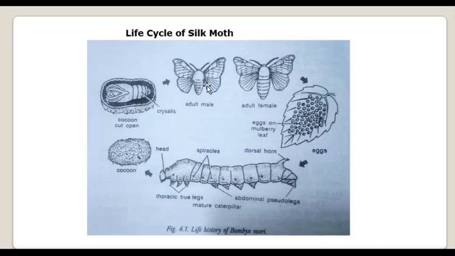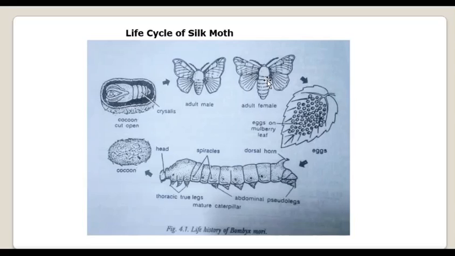So what do you mean by wingspan? When wings are fully spread, they measure from one broader margin to the other broader margin, right? From margin to margin, this wingspan measures about 4 to 6 centimeters. As their wingspan is small and the body is quite bulky, they are weak flyers. They cannot fly for long.